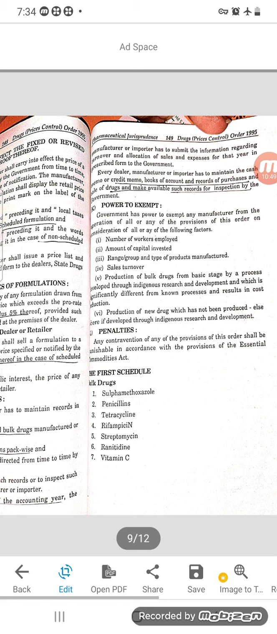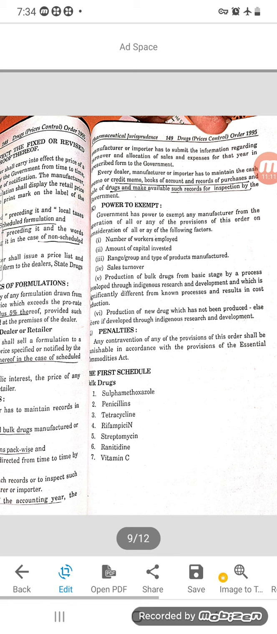In the prescribed form, the tax you will pay has to be shown to the government, along with how much turnover you have done in that year. Every dealer, manufacturer or importer has to maintain the cash memo or credit memo, books of account and records of purchases and sale of drugs, and make available such records for inspection by the government.